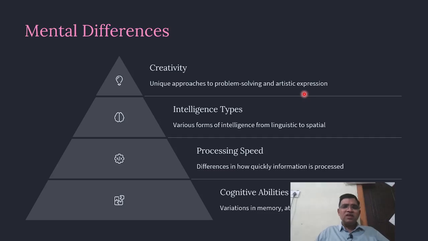So there is creativity. Intelligence types: various forms of intelligence from linguistic to spatial.